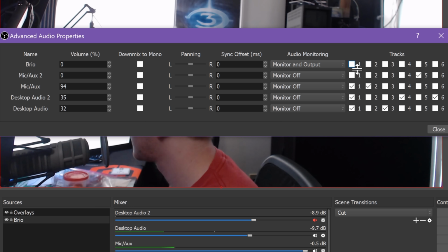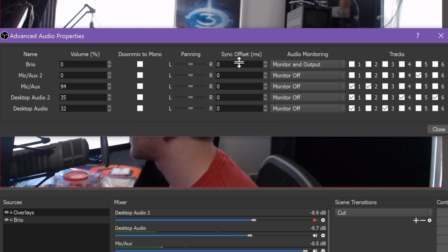If you want to control stereo separation of your audio device and pan it to the left or over to the right, you can do that here, as well as downmixing the audio to mono. You might want to downmix when you have an audio interface or microphone setup that only plays through the left or the right side, such as the Focusrite Scarlett 2i2. By checking the downmix box, it will mix your microphone to mono so that viewers can hear it out of both left and right ears. This is kind of important. You don't want an ear to get lonely. Lonely ears are not the way to go.